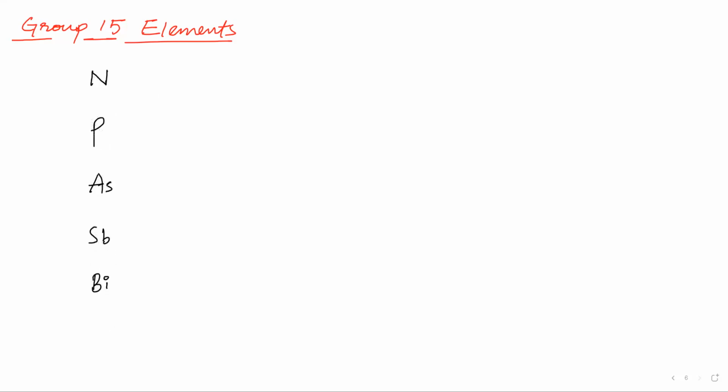After Bi, we have Mc. What is that? Moscovium. But we don't have to learn about this because it is radioactive and it has no chemistry established, so we don't have to remember it. So how to remember these elements?